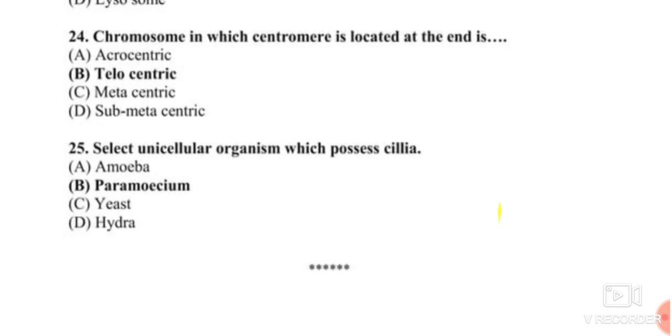So the correct answer for question number 25 is paramecium. Amoeba uses pseudopodia. By using pseudopodia, amoeba feeds and locomotes. Hydra uses tentacles for locomotion and capturing prey.